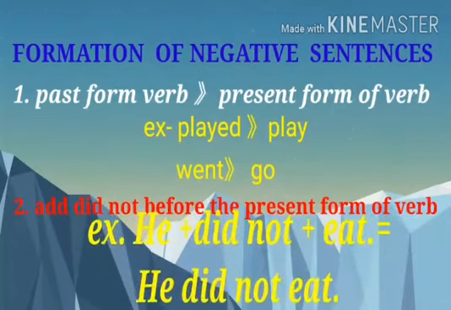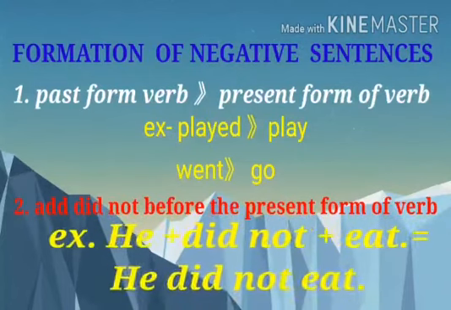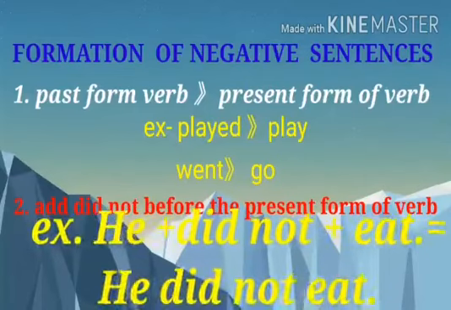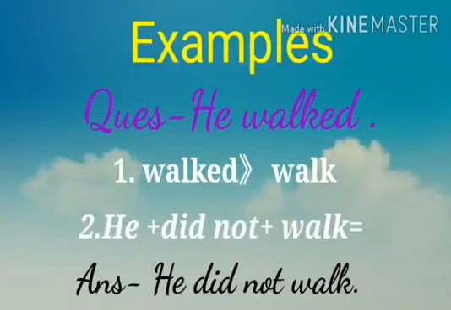For example, he did not eat. In this negative sentence, we have written the subject first. Here he is the subject, then did not, then the present form of verb eat. He did not eat. Let's learn this rule with some more examples.